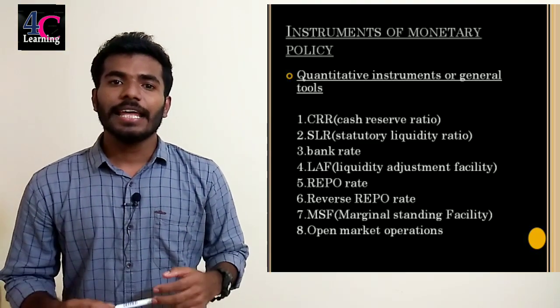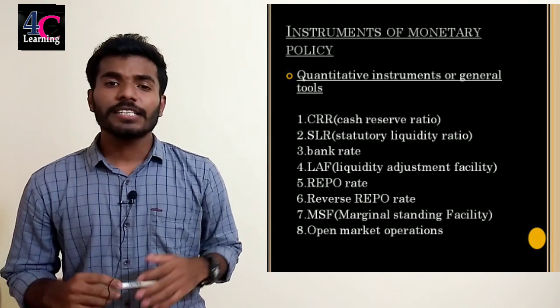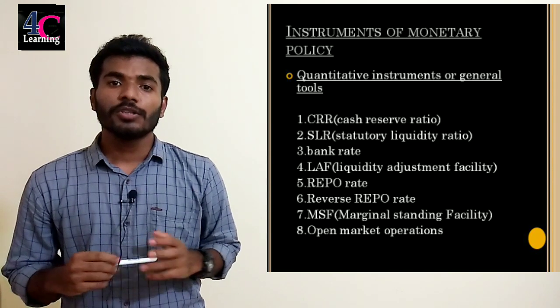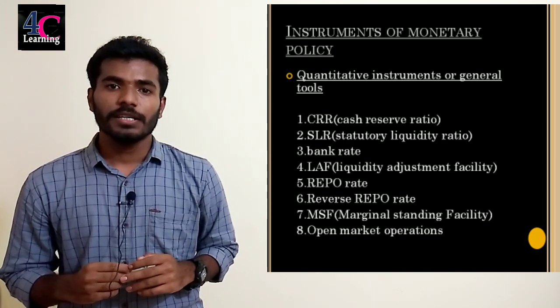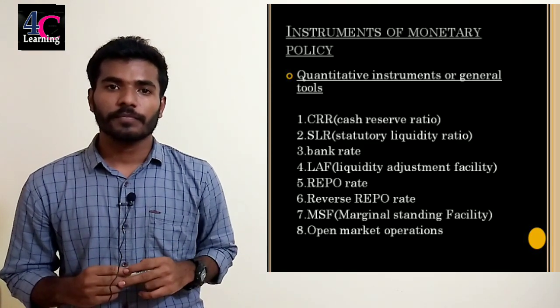Next one, LAF or Liquidity Adjustment Facility. It is the facility for banks to borrow money from RBI through repurchase agreements. It is an important quantitative instrument of monetary policy.